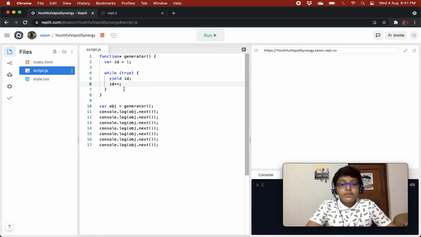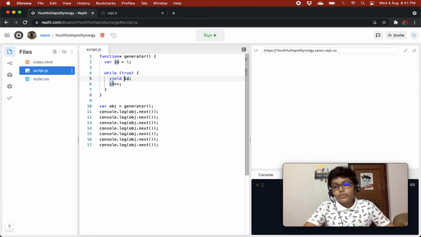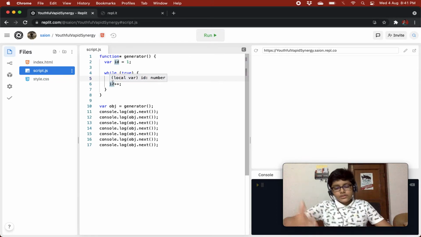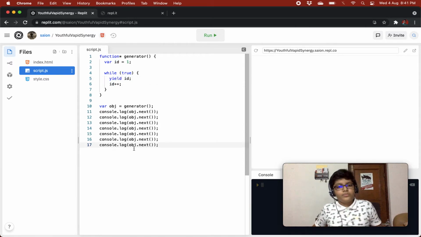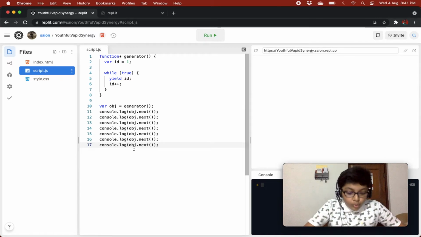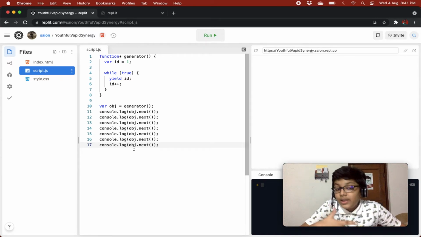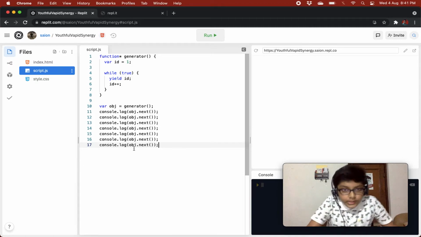Then the third time it goes over here after the last leave, increments the id, goes back up and yields out the id again. This process takes place whenever we call object.next. So over here we created just an infinite loop, which was quite cool.